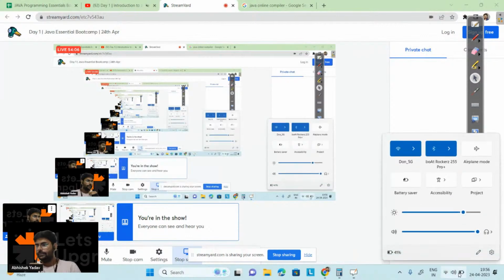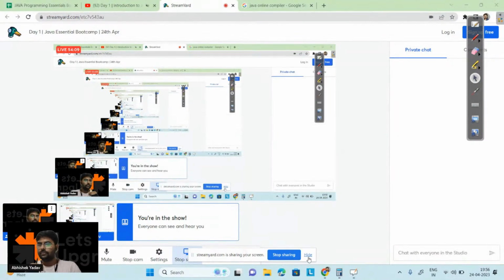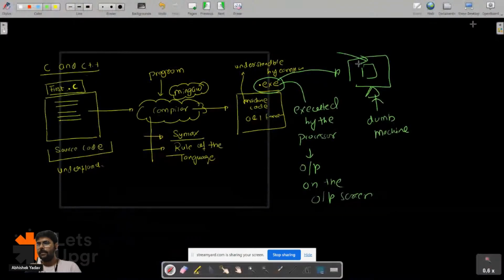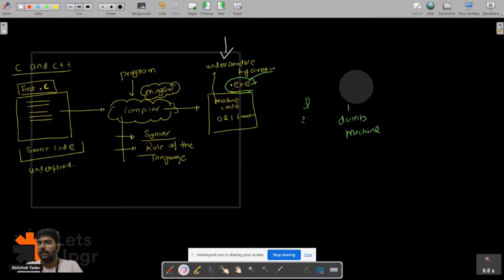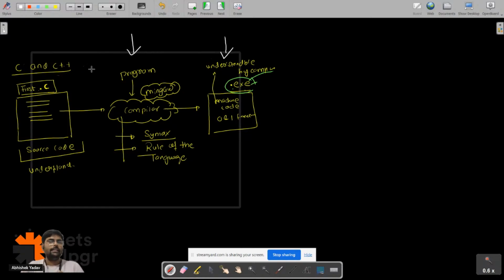Okay, great. So now we have the executable file, this .exe file, right, guys? And now what do we want? We want to execute this .exe file. Let's assume we have compiled the source code. We have written the source code on the Windows system, right?